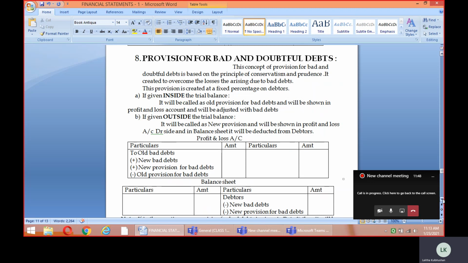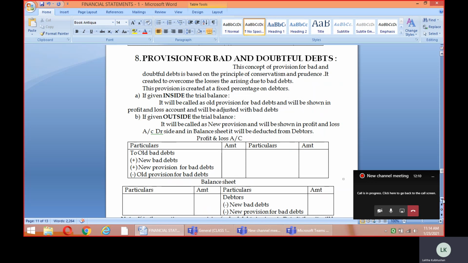So there arise two possibilities. One, if it's given inside the trial balance, it has only one effect: the old provision will be shown in the profit and loss account, because actually it's a loss. It's a provision created to face the loss arising due to bad debts.